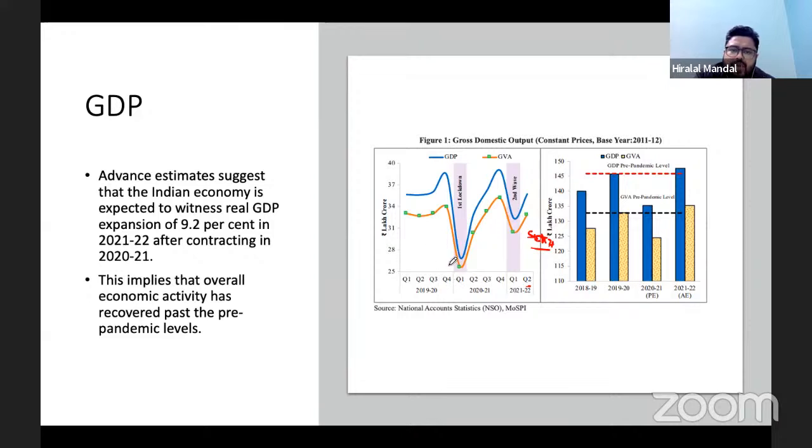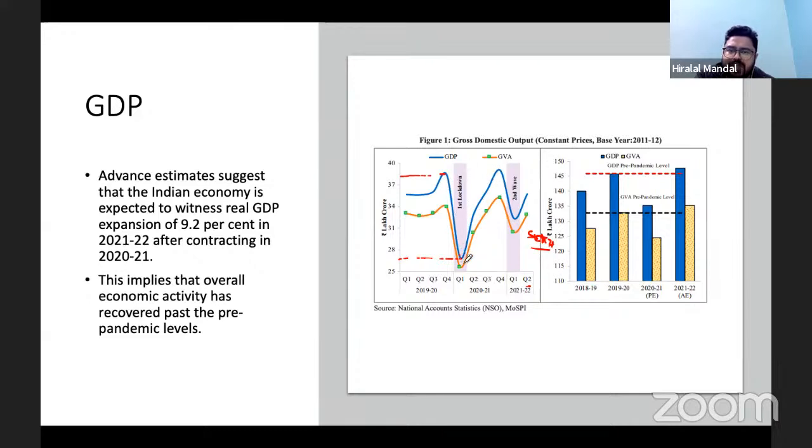It was at one point an absolute number that is given. The GDP in quarter 4 of 2019-20 was at this level, which I believe is in the range of 38 lakh crore. It went down to this one, maybe 27 lakh crore rupees, and then it has made a V-shaped recovery.